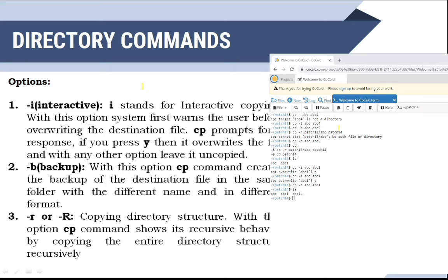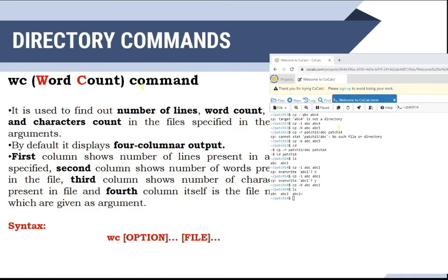Then minus r is there, for copying the directory structure. With this option, the cp command will show its recursive behavior by copying the entire directory structure recursively. Then next is wc, the word count command. It is used to find out the number of lines, words, bytes and characters in the files which have been specified in the file arguments.